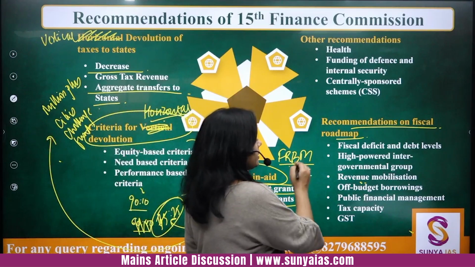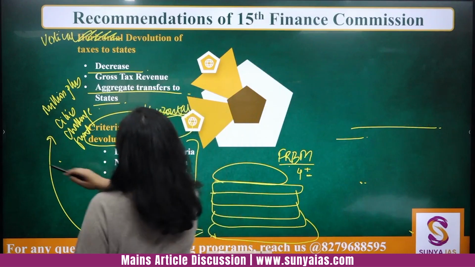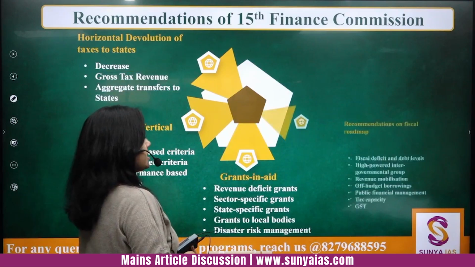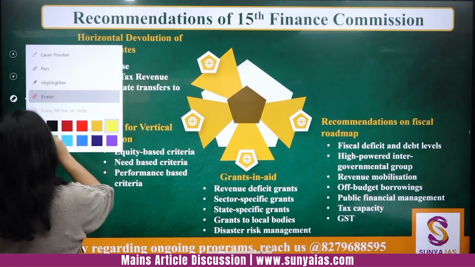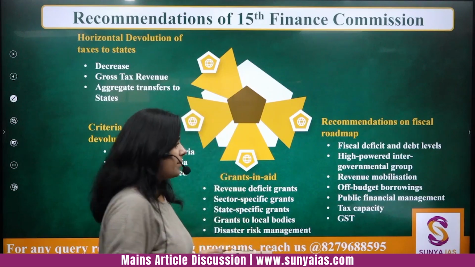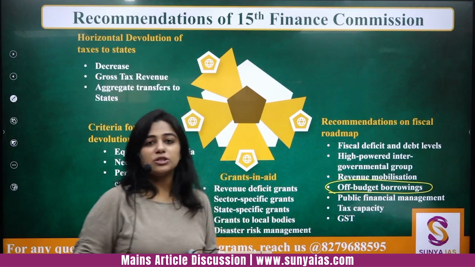This is something that the 15th Finance Commission clearly acknowledged in one way, that you, as government, have been doing off-budget borrowings. What is off-budget borrowing?